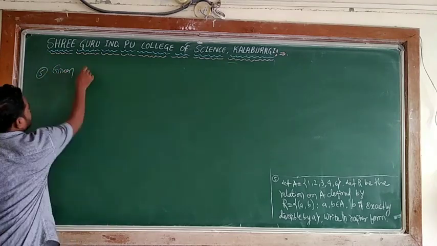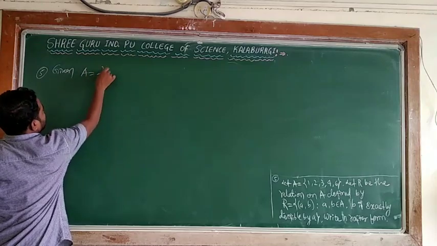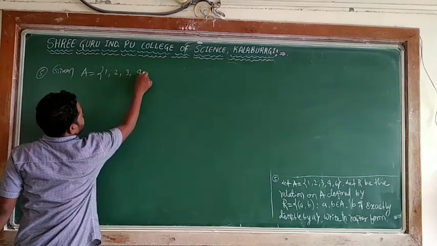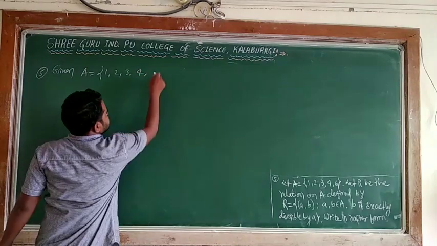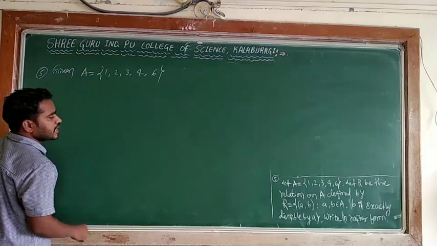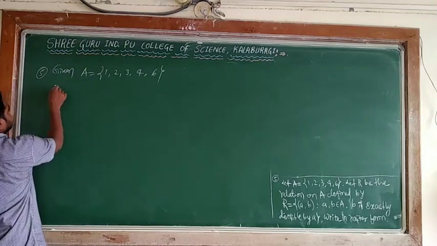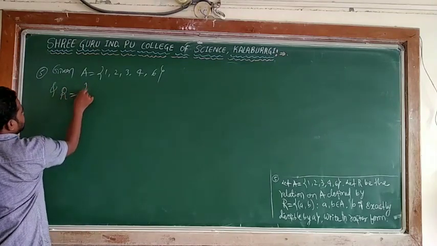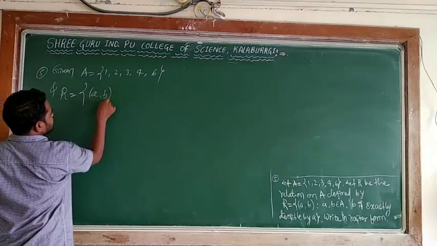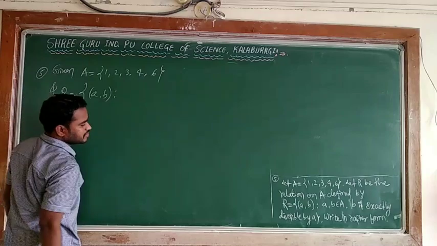Given A is equal to the set {1, 2, 3, 4, 6}. Let R be the relation defined. What is R? R is equal to the set of pairs (a, b) such that, what is a and b?